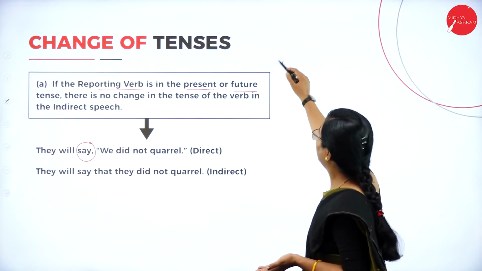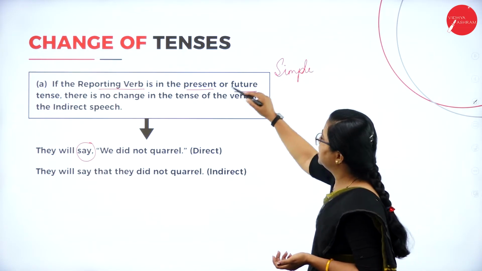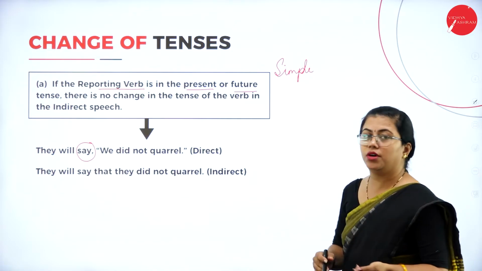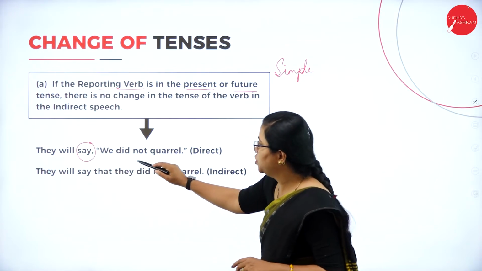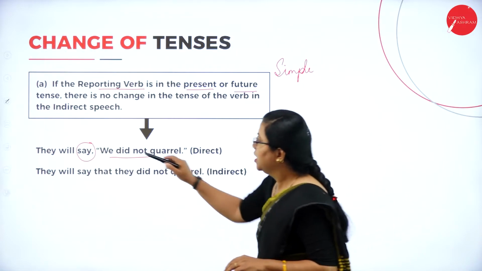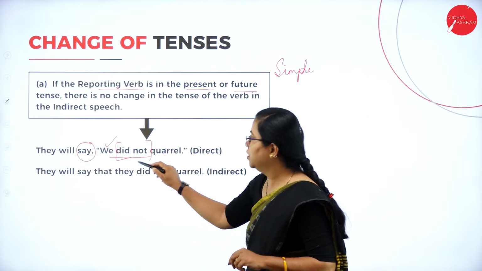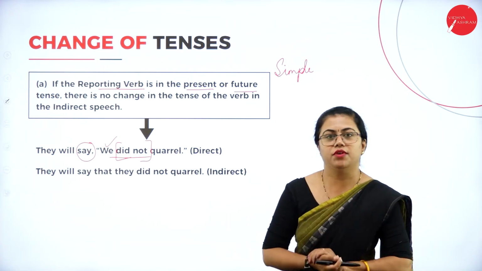You are talking about simple tenses only. So if it is in simple present or simple future, there is no change in the tense of the verb in indirect speech. That means you are going to change the pronouns, but I am talking about the verbs. There will be no change in the verbs inside the inverted commas.